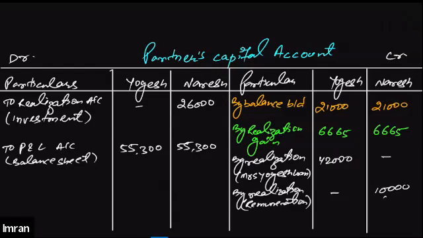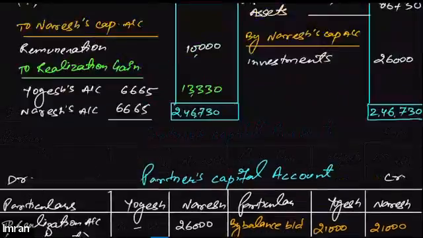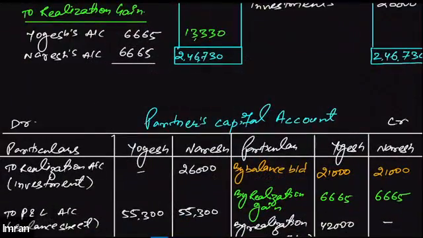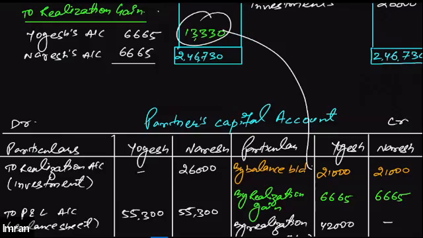After doing this, we need to transfer the realization gain from the realization account. So Yogesh's account will be credited by 6,665, and Naresh's account will be credited with the same amount.